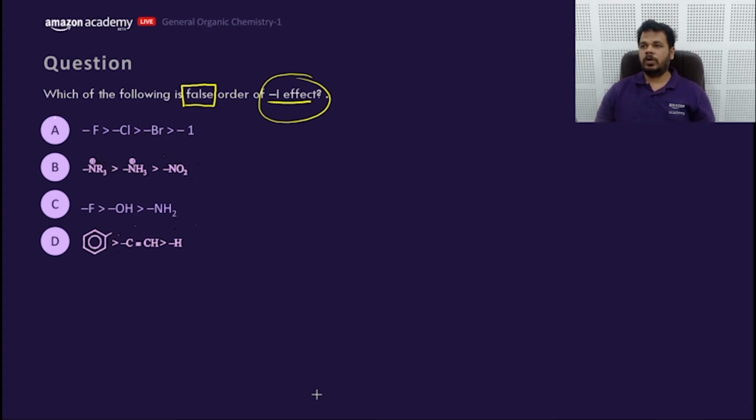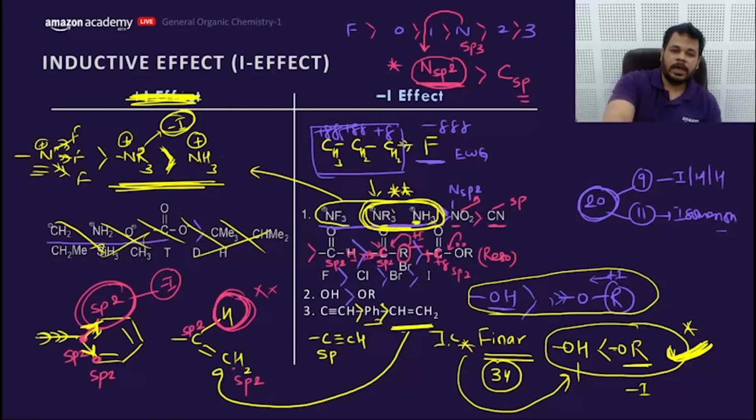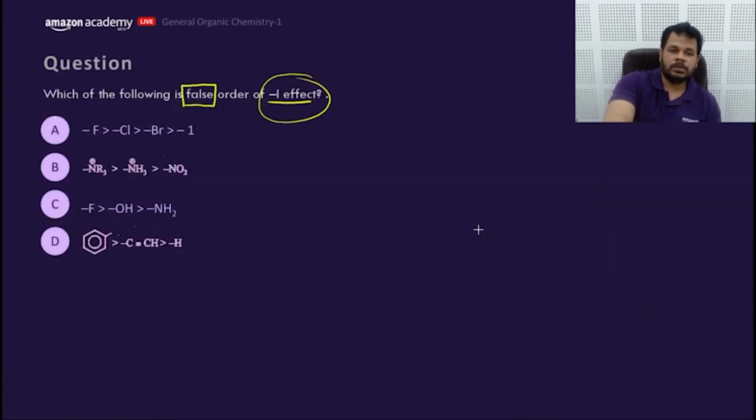Come on. P is the false order. This is NR3, this is NH3, and this is NO2. Where is it false? Is absolutely correct. B. Bade bhaiya, B.